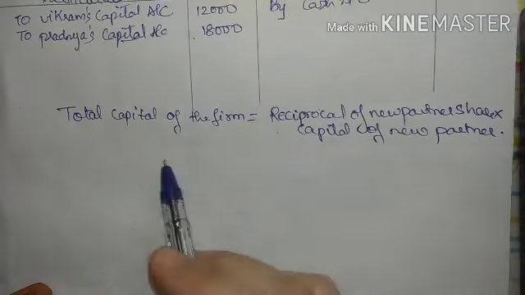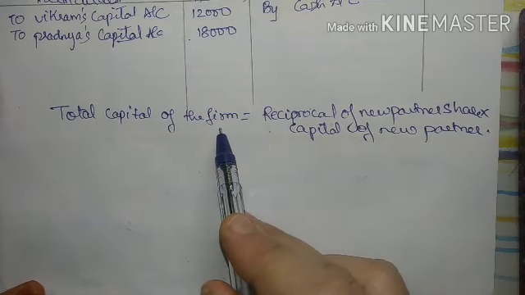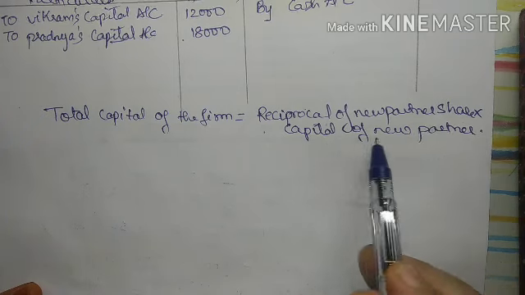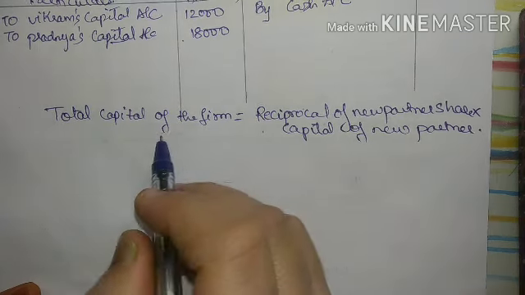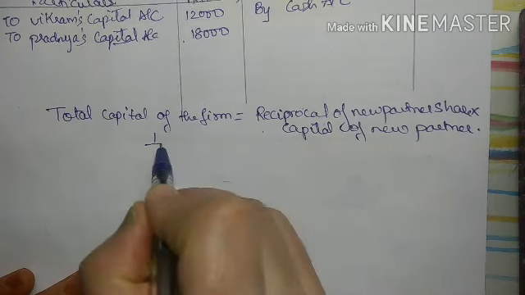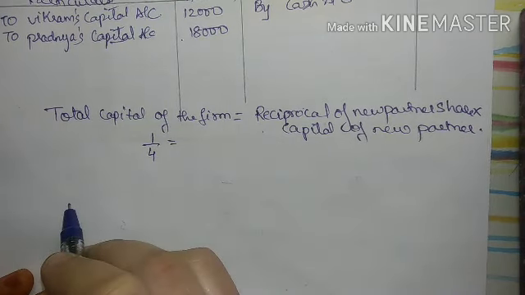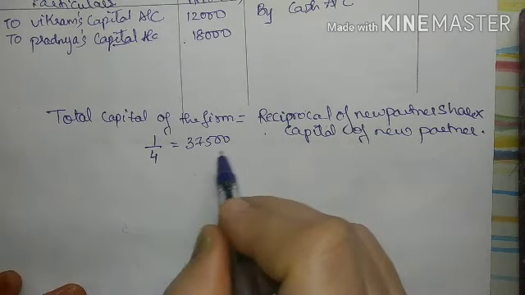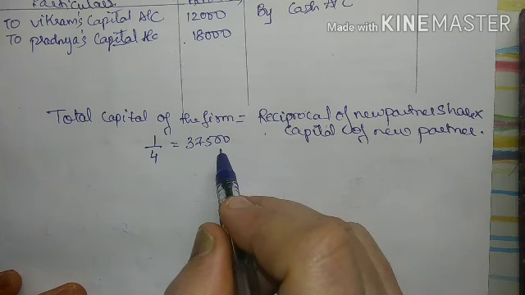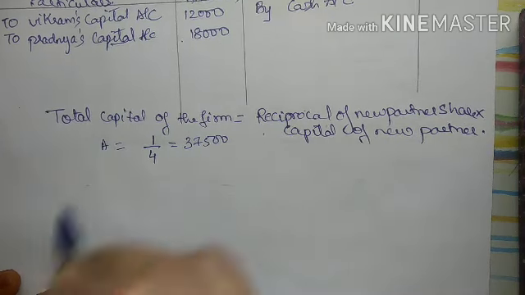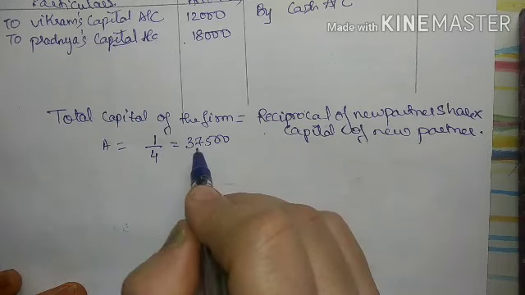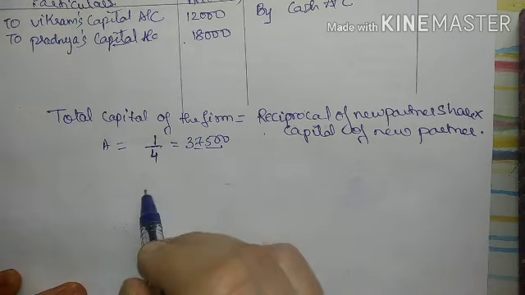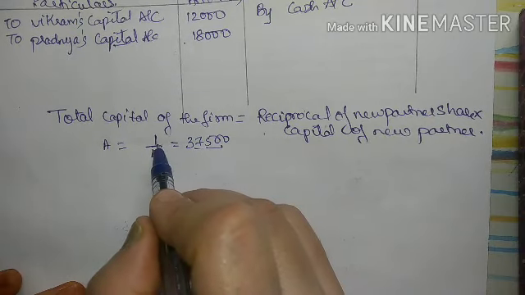So when I have to calculate the total capital of the firm, there is a formula given in your textbook: reciprocal of new partner's share into capital of new partner. What does this mean in simple terms? Suppose Avni is coming into the business for a 1/4 share and she is bringing 37,500. This is Avni, right? So if she is bringing 37,500 and she is having a 1/4 share, what will be the total capital?